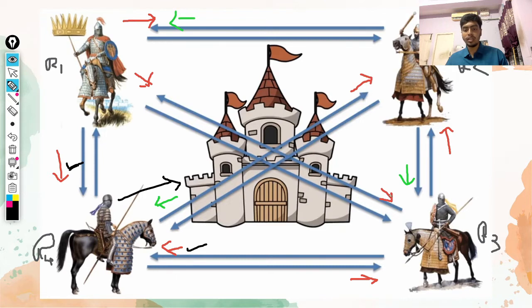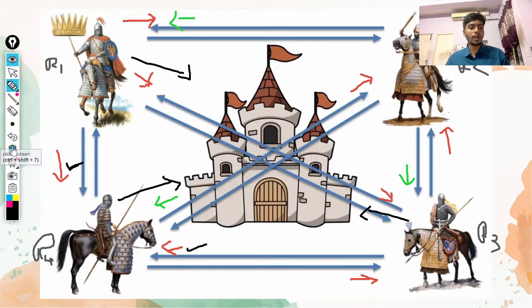Similarly with R3, there are two incoming calls saying to go and attack the castle and one incoming call saying to retreat. He follows the majority and goes and attacks the castle. Then R1 being the general, he obviously will go and attack the castle. So in this way the castle gets destroyed in this case.